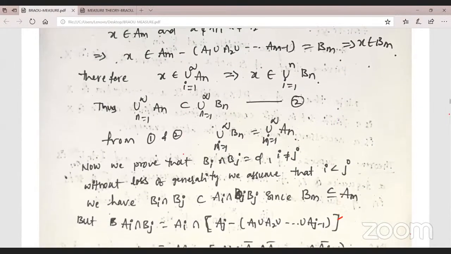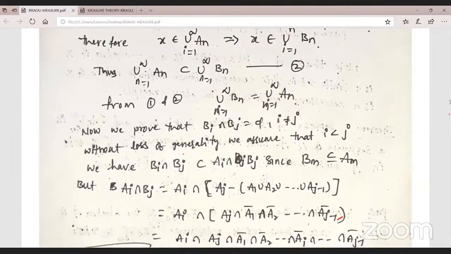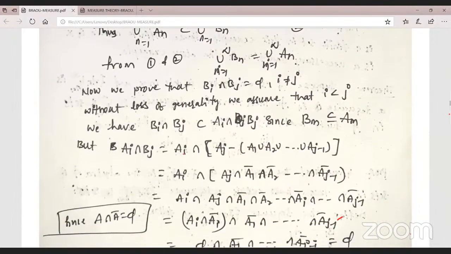Okay now, and now we prove that. What is that? Bi intersection Bj.